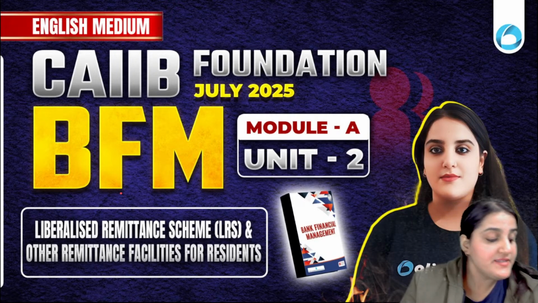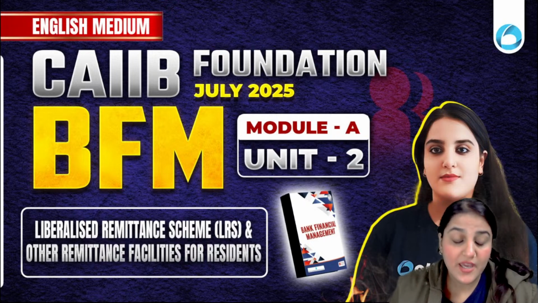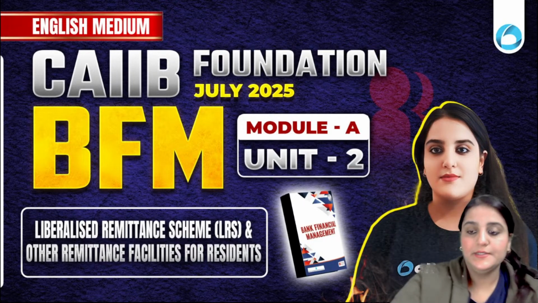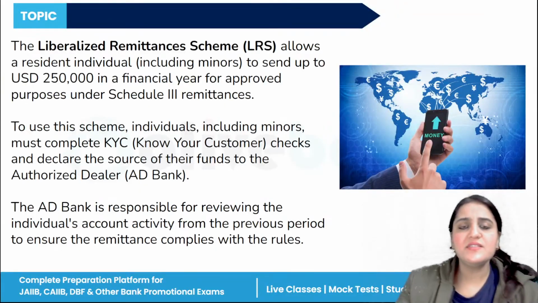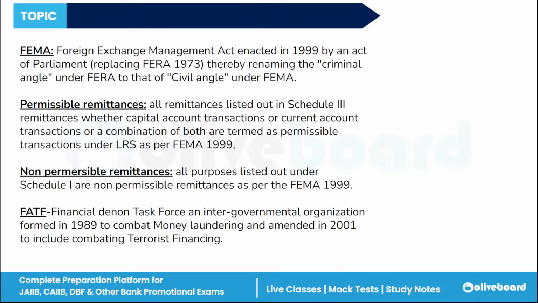Liberalized remittance scheme and other remittance facilities which are available for the residents. So let's discuss this. Let's talk about the Liberalized Remittance Scheme first.